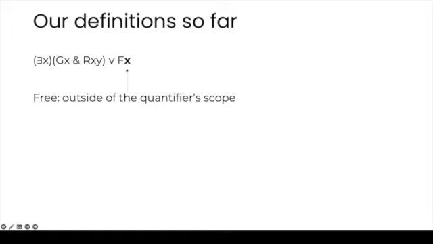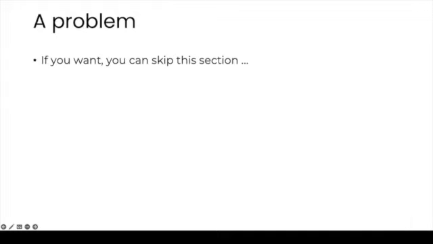So far, this definition gives the right answers as to which occurrences of variables are bound or free. But we have a problem, which will lead us to modify our definition. So this is not going to be in the exam. If you want, you can skip this section and skip it to where it says new definition of binding. On the other hand, if you're interested in knowing why we're going to modify the definition, then you're welcome to follow.